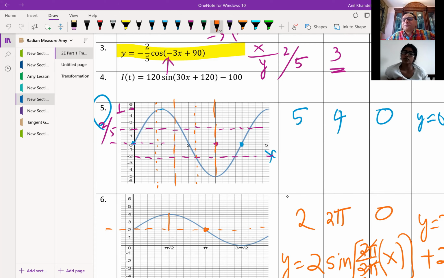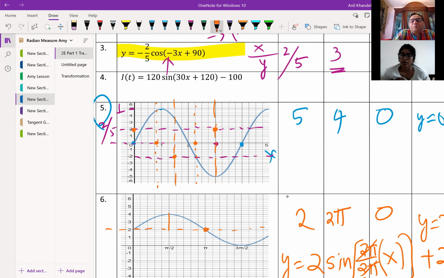How did you know to divide it into 4 equal parts? Because I am starting my cosine wave with the maximum. Then the center part, where I have divided 3 into 4, I come to the 0, then I go to the minimum. Do you see how easily I'm drawing it? And that's my cosine function.